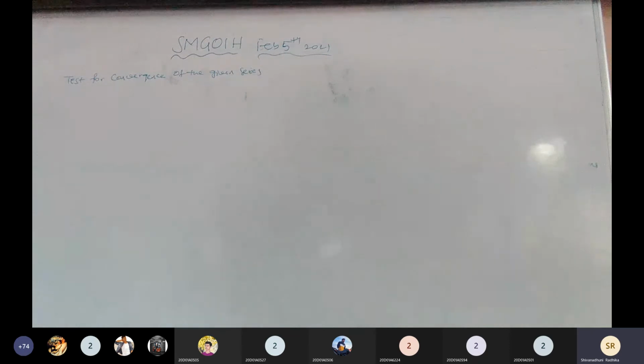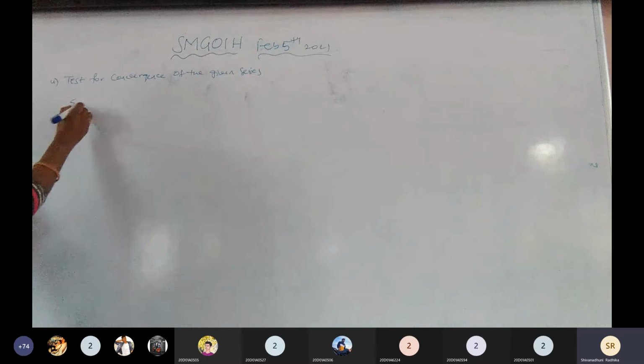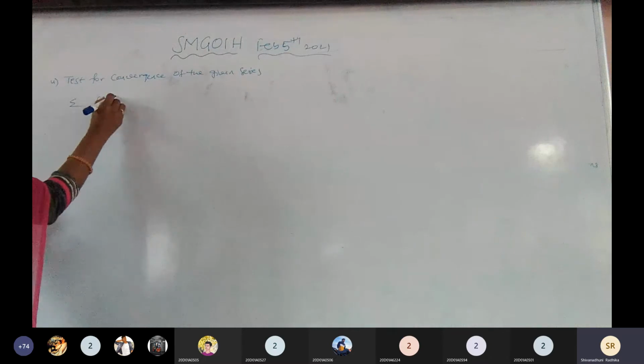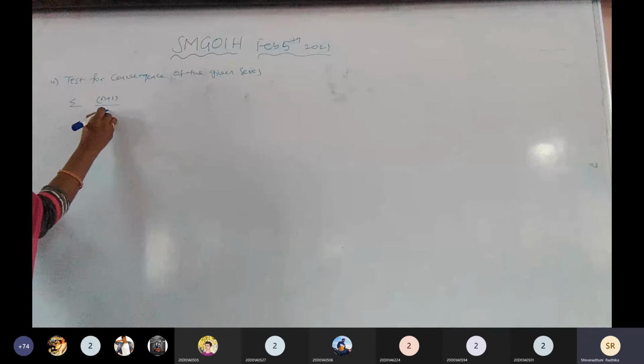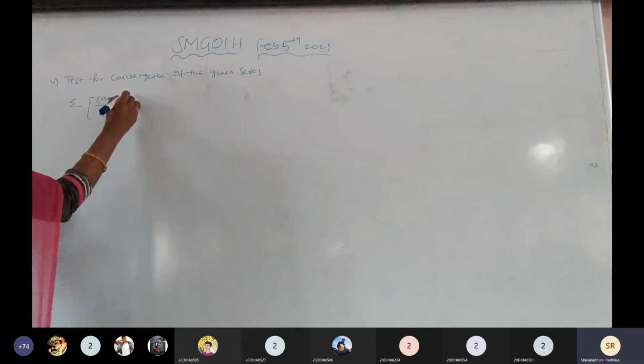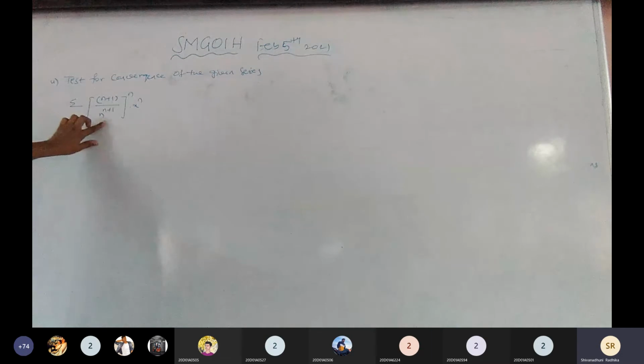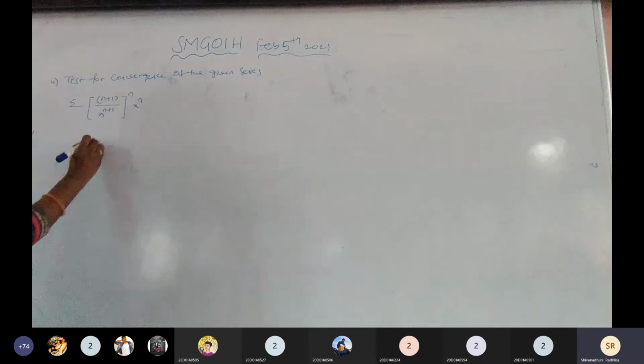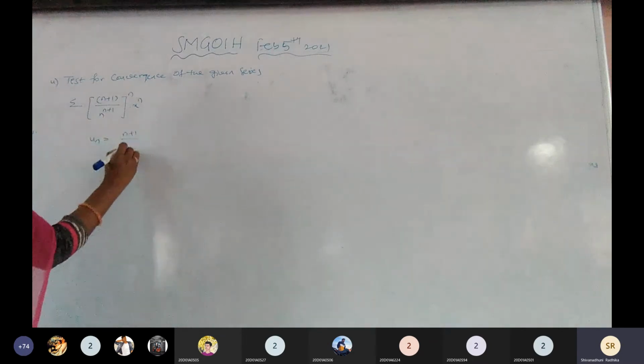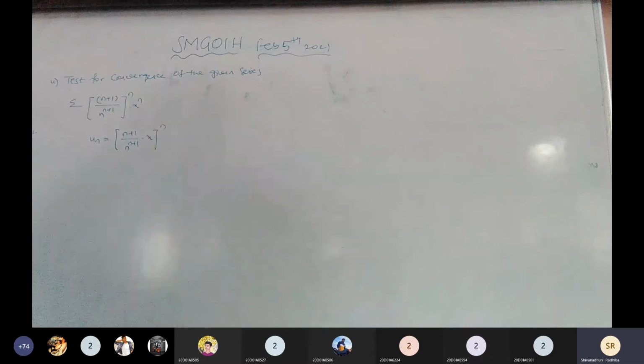The next problem, write down this important problem, previous question: summation of n plus 1 by n to the power of n plus 1, whole power n, into x to the power of n. Now, the given series is of the form summation un, and here I am going to write un equals n plus 1 by n to the power of n plus 1 into x, whole power n. Is this clear?